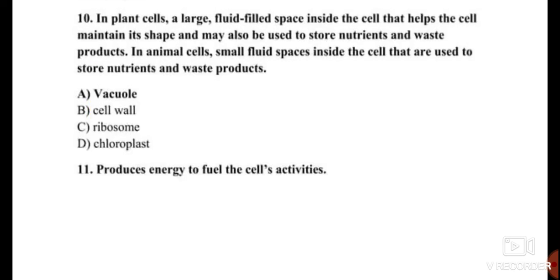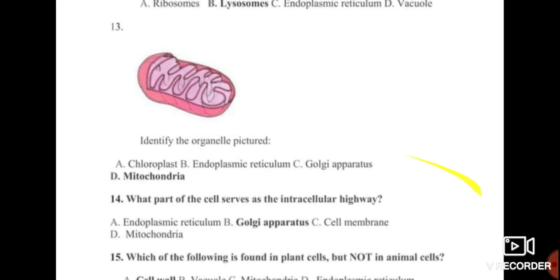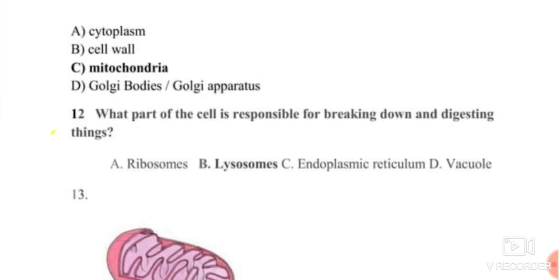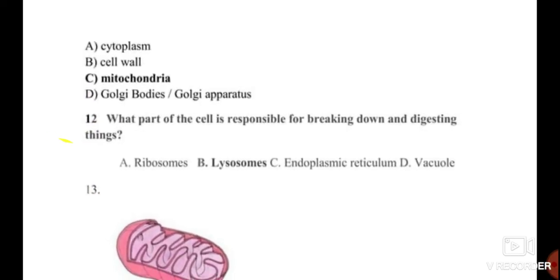Question number 11. Produces energy to fuel the cell activities. Answer for question number 11 is mitochondria. Here there is oxidative phosphorylation, the production of ATP by using ADP and inorganic phosphate molecule. So ATP is energy, or it is a fuel for a cell. The other options, cytoplasm, cell wall, and Golgi bodies, are not correct options.